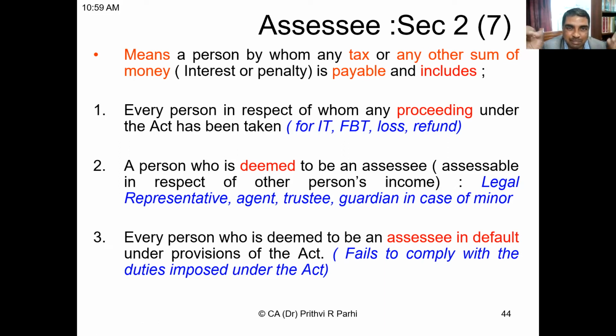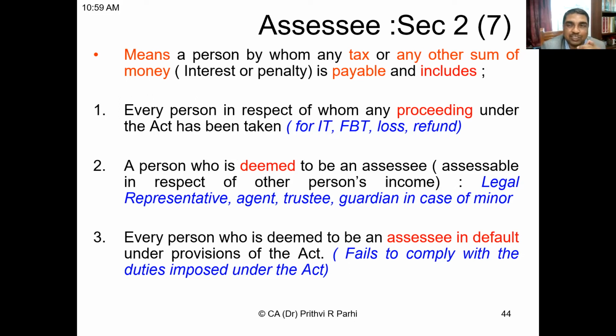And it also includes these three things, which are specifically included. There might be other situations also because this part is inclusive. If tax is payable, he is an assessee.